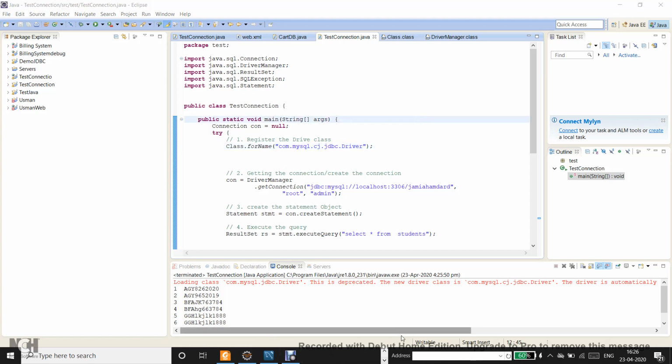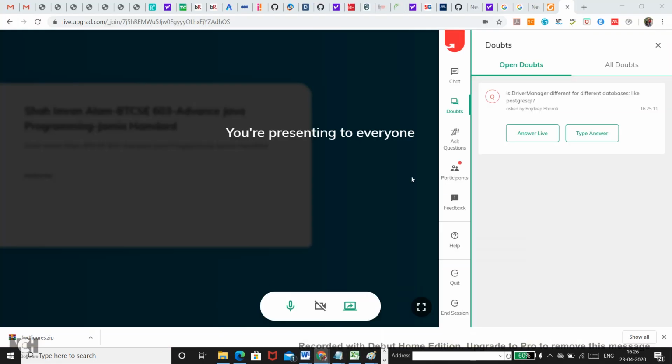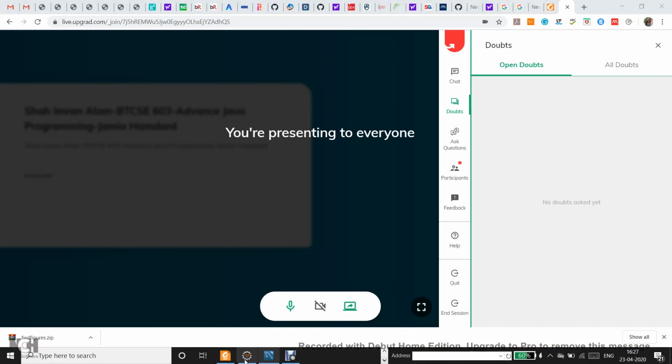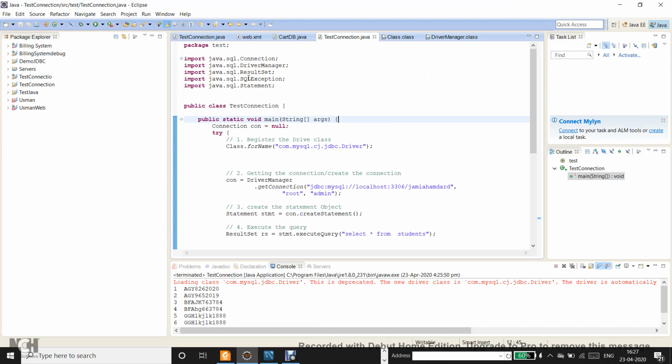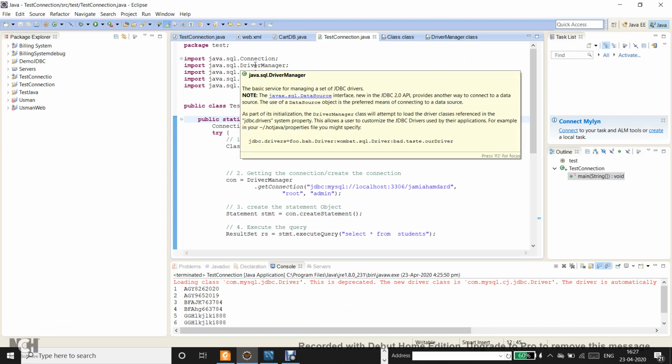Then the other question: is driver manager different for different databases like PostgreSQL? No, driver manager is a concrete class, and as you can see, the implementation of the driver manager is provided by java.sql. It's in the java.sql package. So this comes directly from Java.